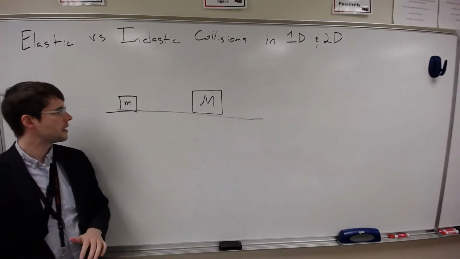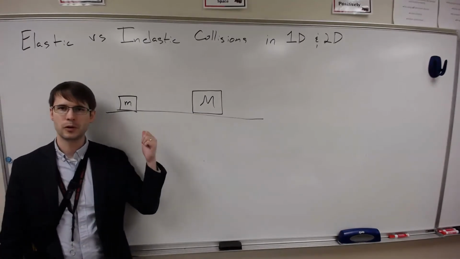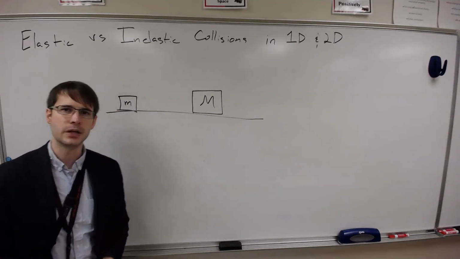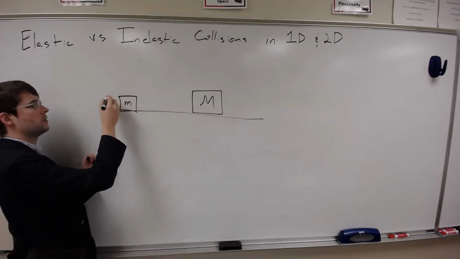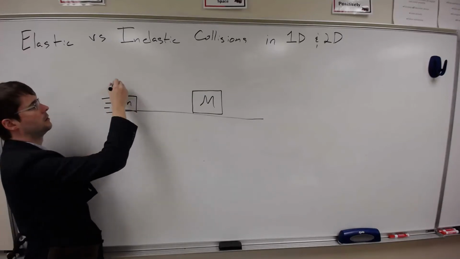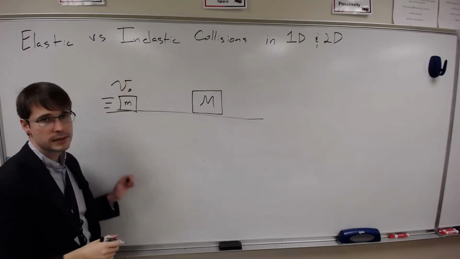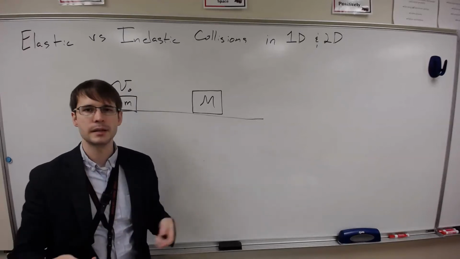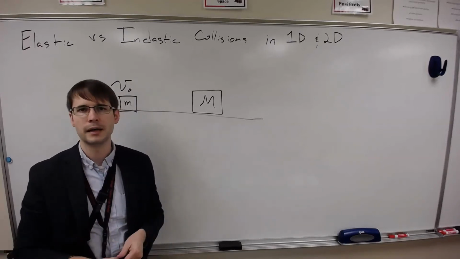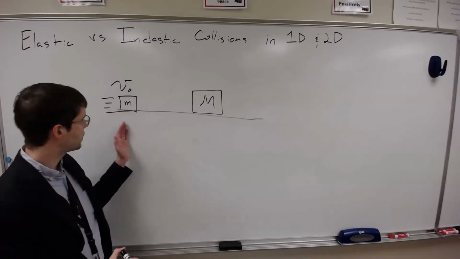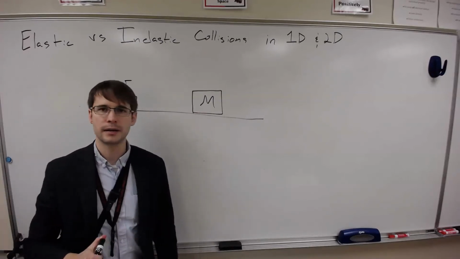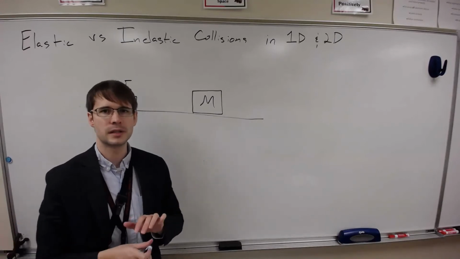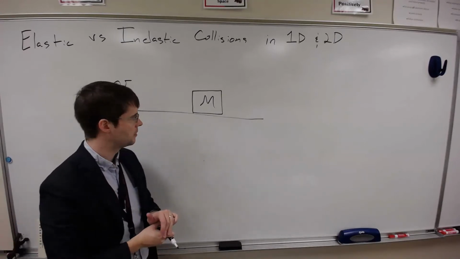All right, so for this example, we've got two masses. We'll call this little m here. It's going to be moving. Big M is going to be stationary at the beginning. So this has an initial velocity, we'll call it just V0. This one would have an initial velocity, we sometimes call it V02, but in this case it's going to be equal to 0, so I'm not going to define it as a variable. This is moving along, it's going to collide into this block, and something's going to happen. For this problem, I'm going to assume that it's a frictionless surface that these objects are on to begin with.